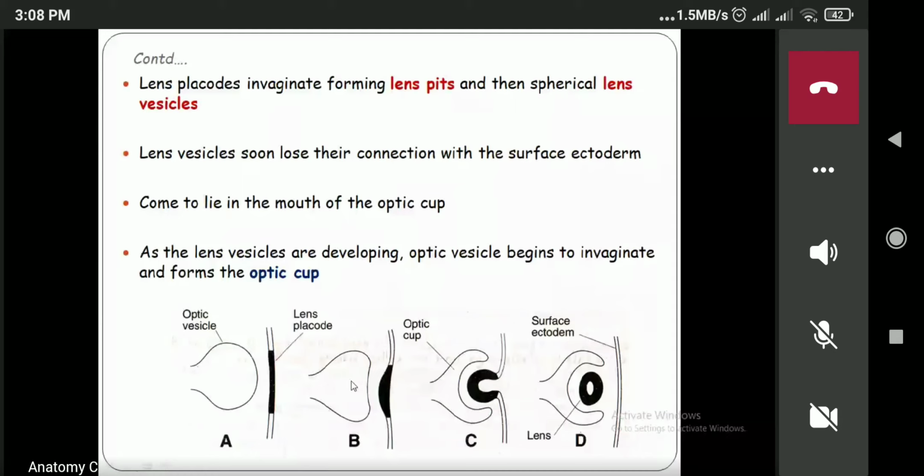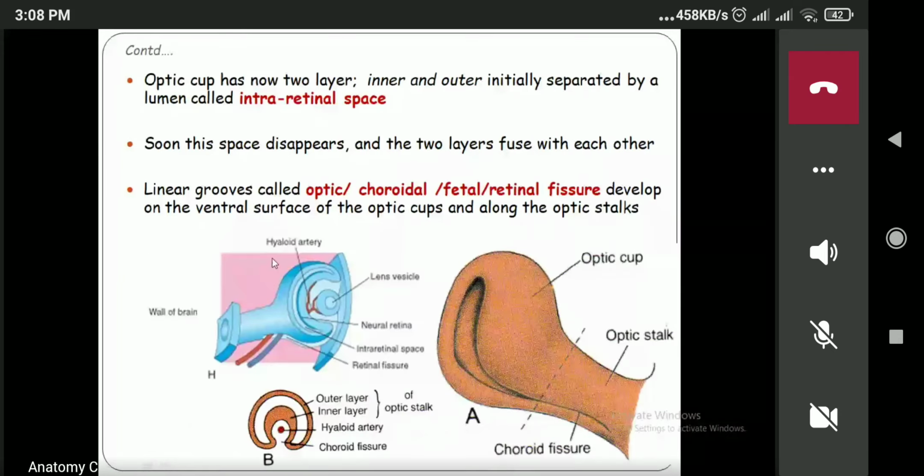Now, you see the optic cup has two layers. This one is known as the inner layer, and this one is known as the outer layer. I'm just tracing the same layers in this diagram also. So this one is the optic cup. The optic cup has two layers, the inner layer and the outer layer. And can you see the space between those two layers? This is known as the intraretinal space. So the intraretinal space will disappear later on, and finally these two layers will fuse with each other.